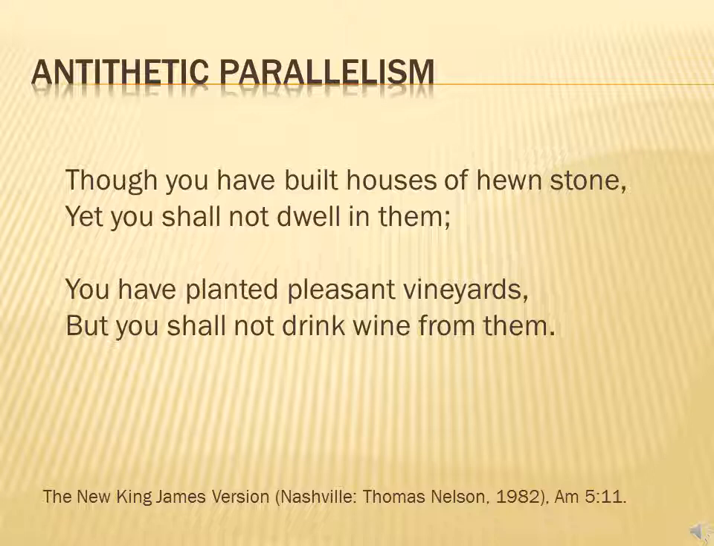And the second part is the same thing. It's another antithetic parallelism. You have planted pleasant vineyards. The idea there is somebody's going to eat of the fruit. But what does God say? But you shall not drink wine from them. So it's antithetic because it's saying one thing, but what you're thinking is not going to happen. Again, same as the synthetic parallelism, these are interpreted as a unit in themselves, not each individual part, but as a complete thought within themselves.